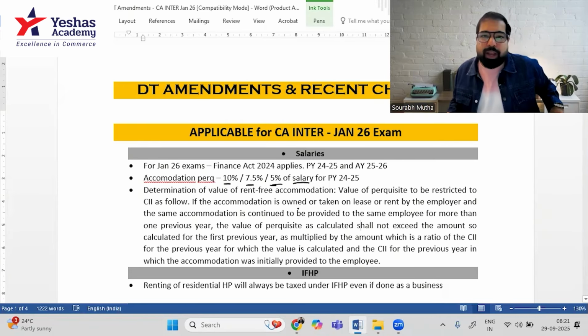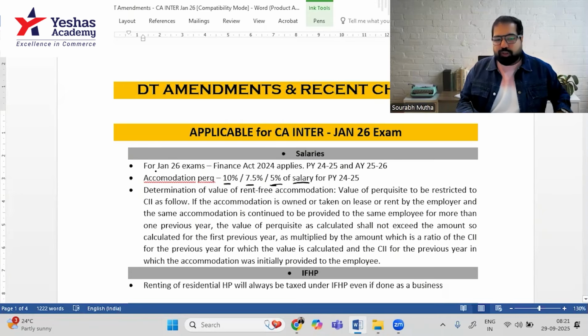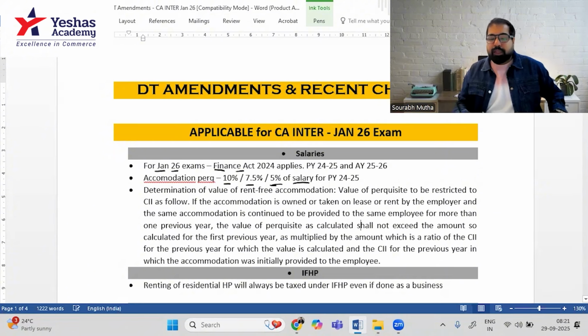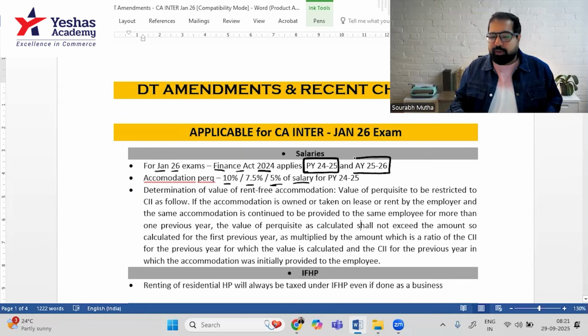Before we move ahead, I would like to talk about the Jan 26 exam. For your exam, guys, the Finance Act that is applicable is still 2024. Yes, that's right. And the previous year in your exam is 24-25. What do I mean? The exam questions will always be on 24-25, which is assessment year 25-26. Keep this in mind for your exam.